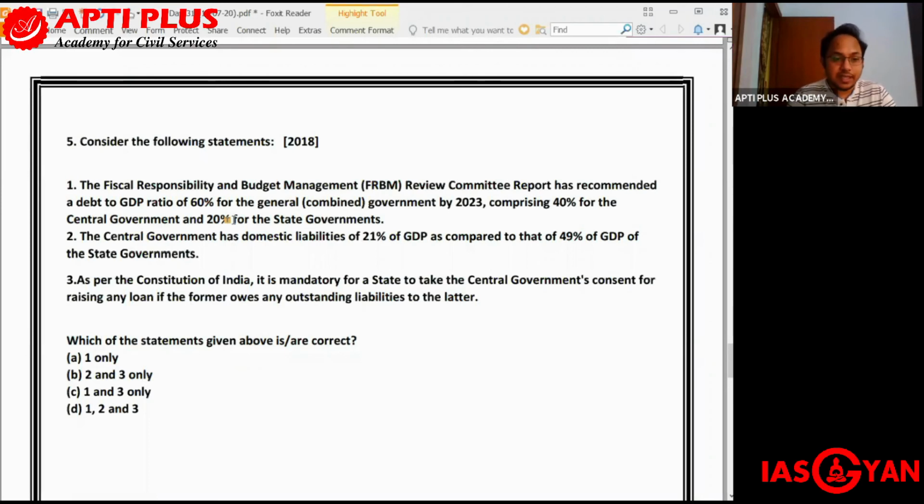And the third statement: as per the Constitution of India, it is mandatory for a state to take the central government's consent for raising any loan if the former owes any outstanding liabilities to the latter. Once again, it is mandatory for a state to take the central government's consent, that is permission, for raising any loan if the state owes any outstanding liabilities to the center. Only then the state will have to take the permission of the central government for raising any loan. So which out of these is or are correct?